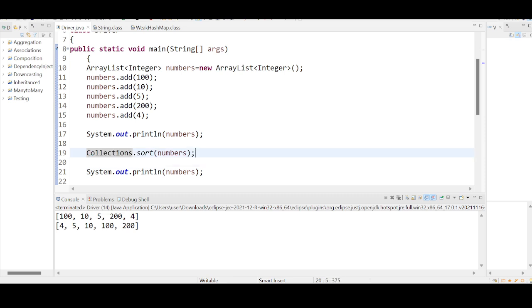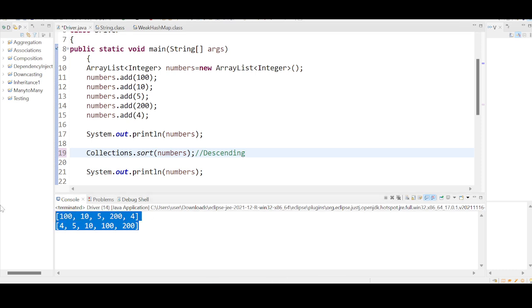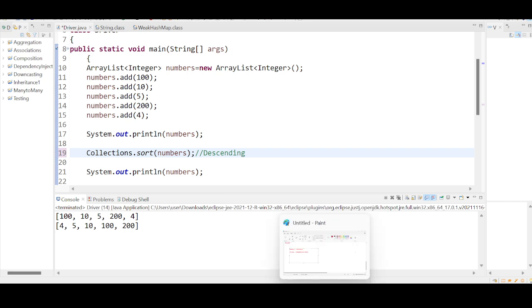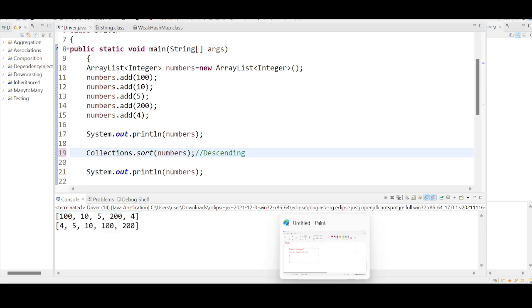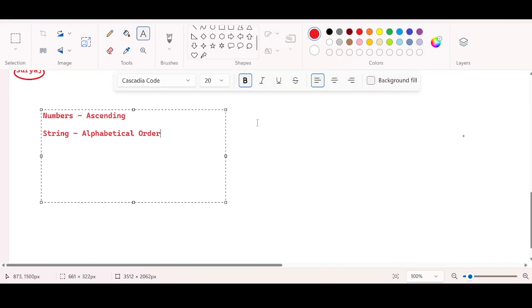What if you want to customize this order? Customization means you do not want to get the output in the form of ascending order. Instead, you want to get the output in the form of descending order. Focus here. Descending. I want to get the output in the form of descending order, but it is giving me the output in the form of ascending order. Okay. We know that already. To customize the sorting order, we have to use an interface called the comparator interface.